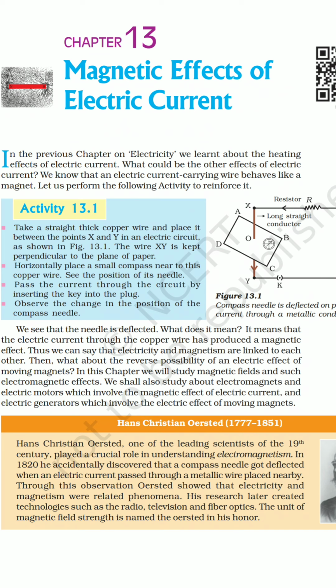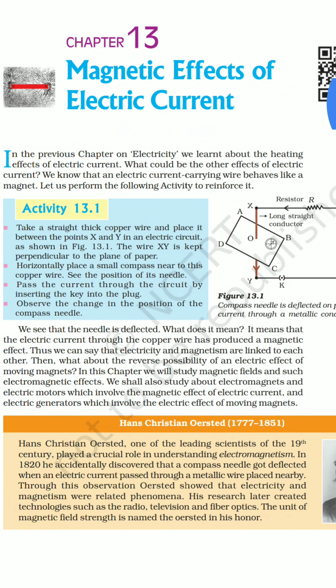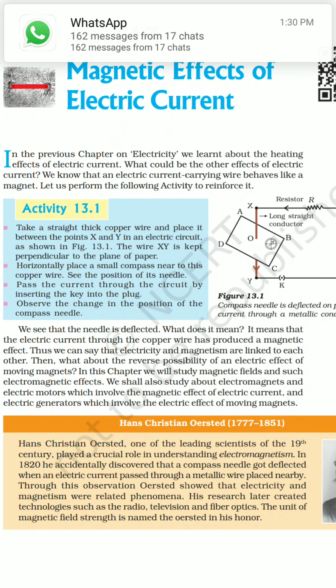We will begin the chapter with one important activity which helps to describe how electric current produces magnetism. We are going to prove that if we have an electric field, then a magnetic field is there. This can easily be proved by the simple activity shown in the picture on this page, activity number 13.1.